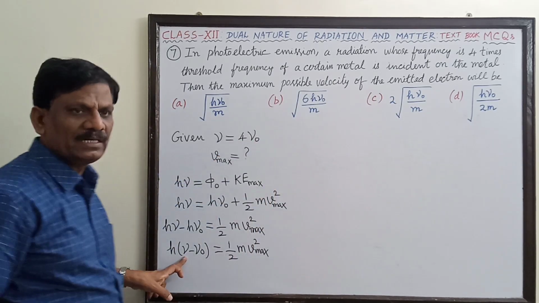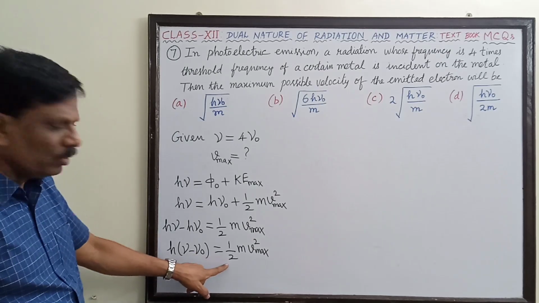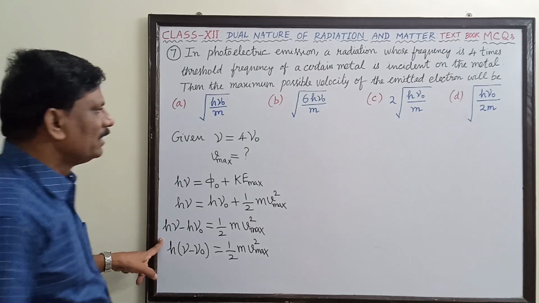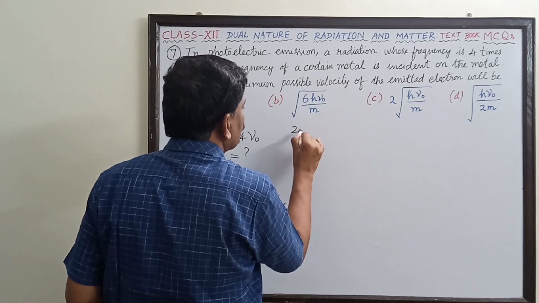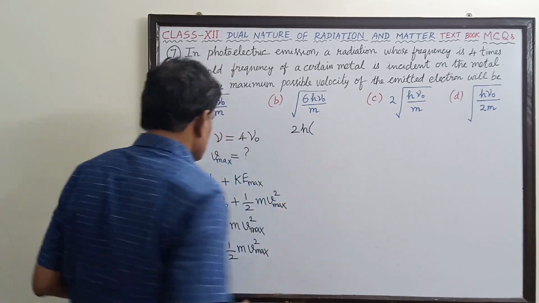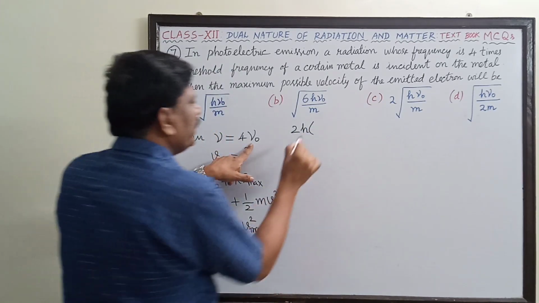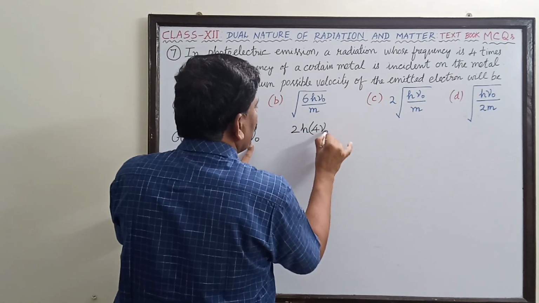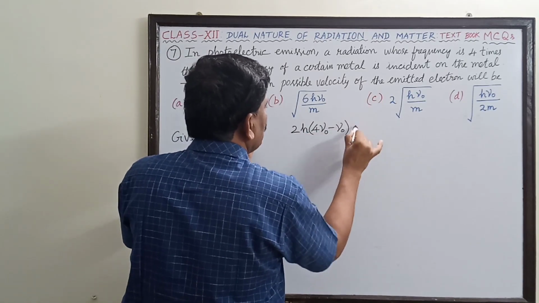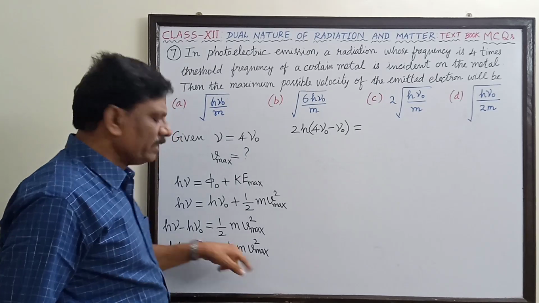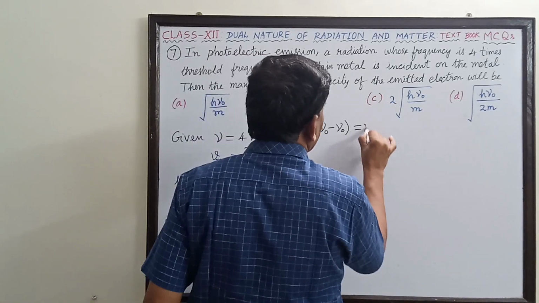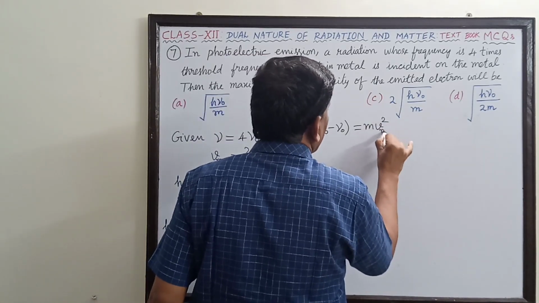So I will rewrite. And also this factor 2 is shifted to the left hand side, so that 2h into, instead of nu, I am substituting 4 nu naught minus nu naught, is equal to m v square maximum.